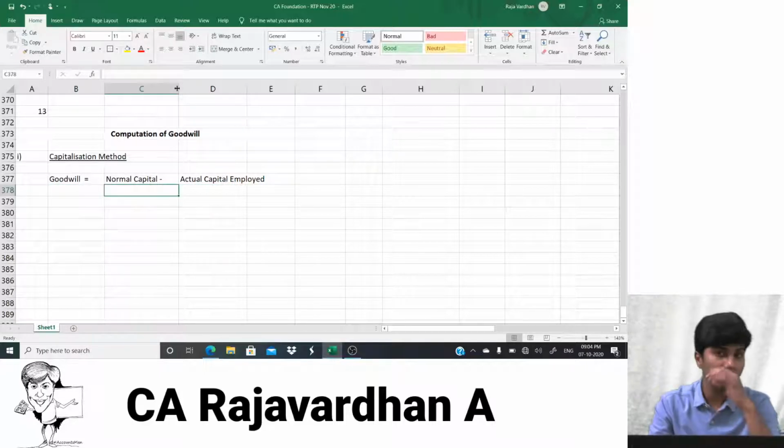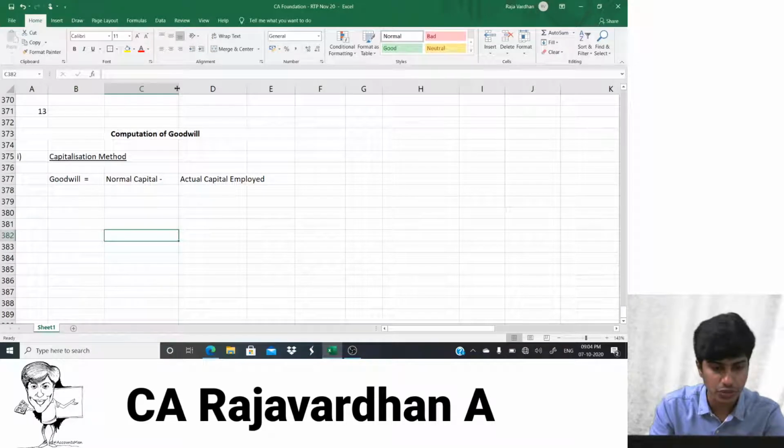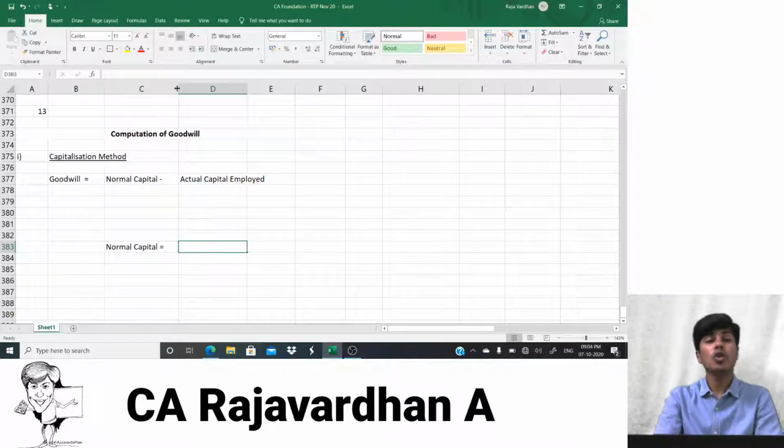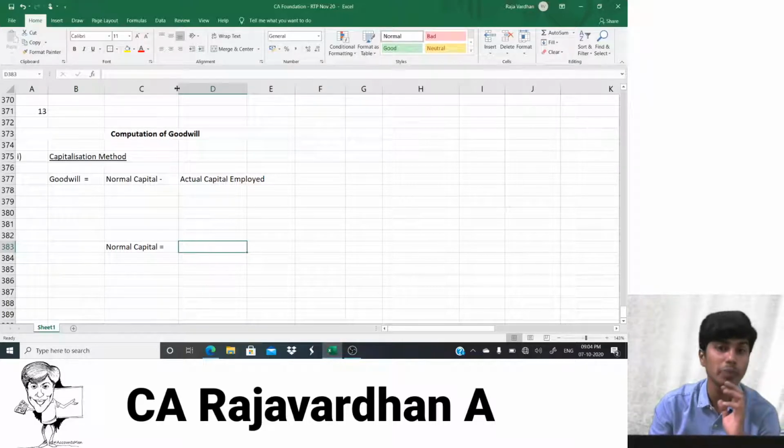Now how do we find normal capital employed? That's an interesting question, so I'll write it here. Normal capital is found by dividing the profit by the normal rate of return.